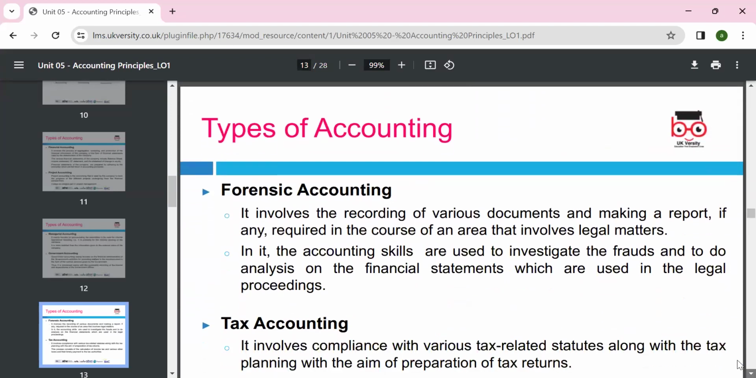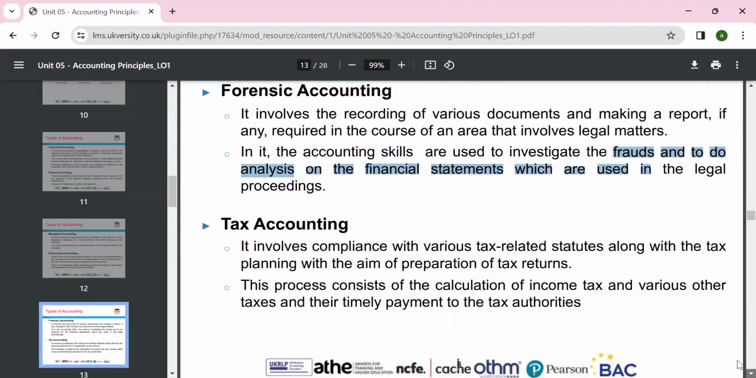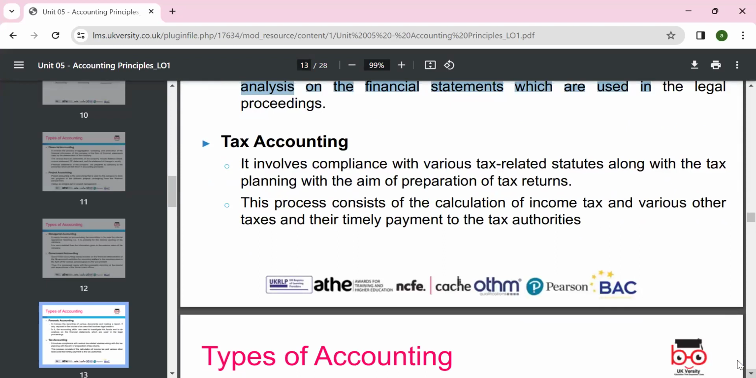Type of accounting, forensic accounting, which we mentioned earlier: recording various documents and making reports, so that if there is any course of action or area that is not meeting legal requirements, we can highlight it. We can try to prevent fraud and ensure the legal requirements are met. Yes, like sometimes people manipulate by putting in more expense and less income to show, in order to pay less tax.